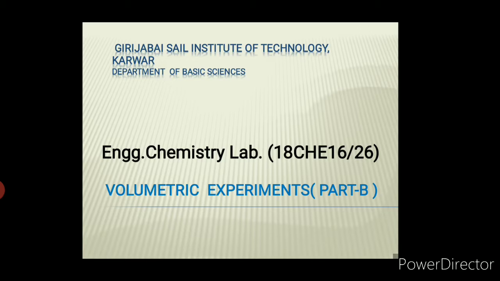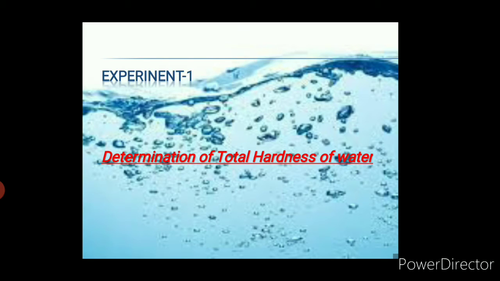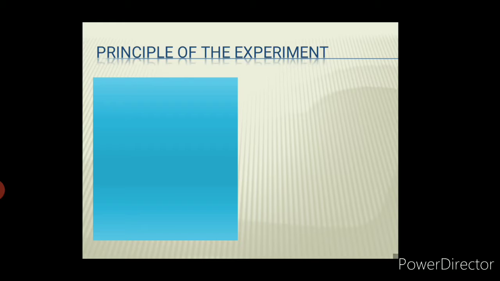The very first experiment, experiment 1, is the determination of total hardness of water. A very important experiment and very easy also. So let us know some introduction before actually starting the experiment, the principles of the experiment or some theory behind it.